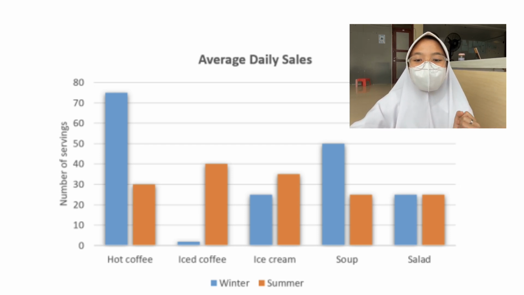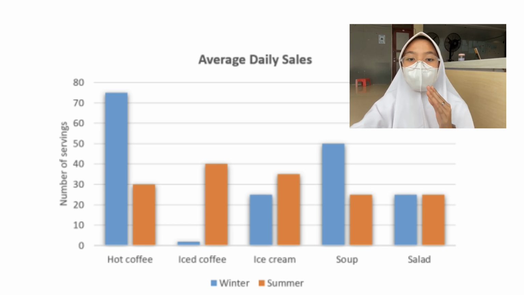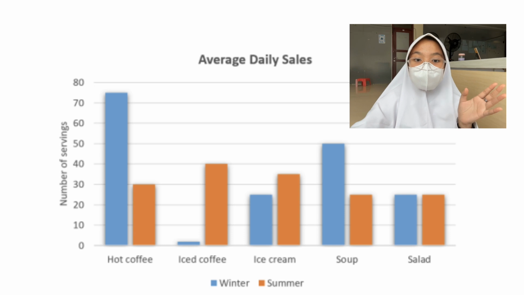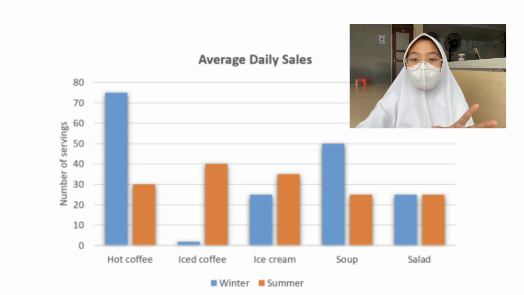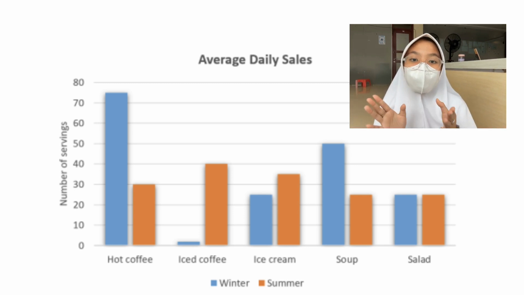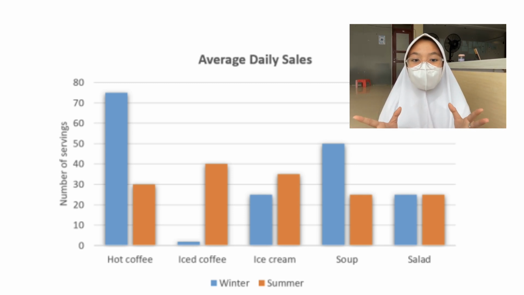Obviously, in the cold air we eat hot soup. Very delicious, right? Then the orange bar, or summer season, is half the winter bar, around 25%.